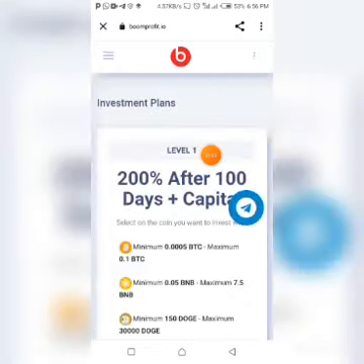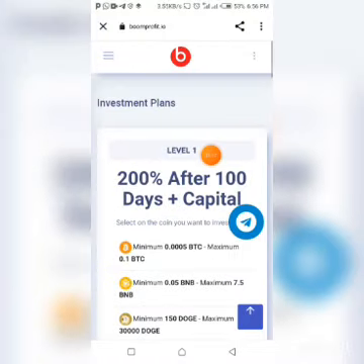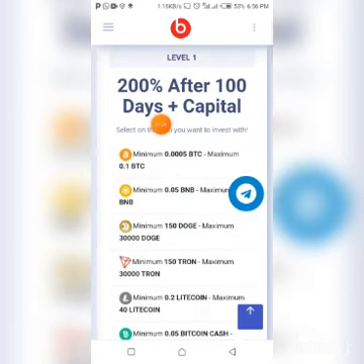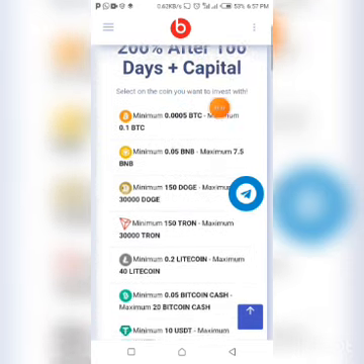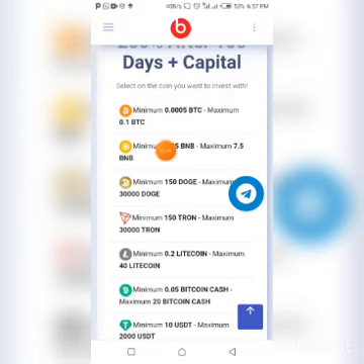You'll be needing Coinbase if you want to invest in this website, to do your things in this website. Now they have different investment plans, and starting with the very first one right here, this is 200% after 100 days plus capital. You earn 200% after 100 days, with your capital inclusive.